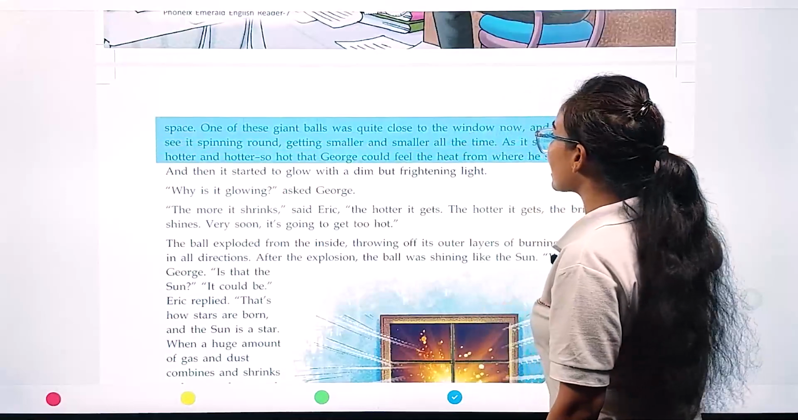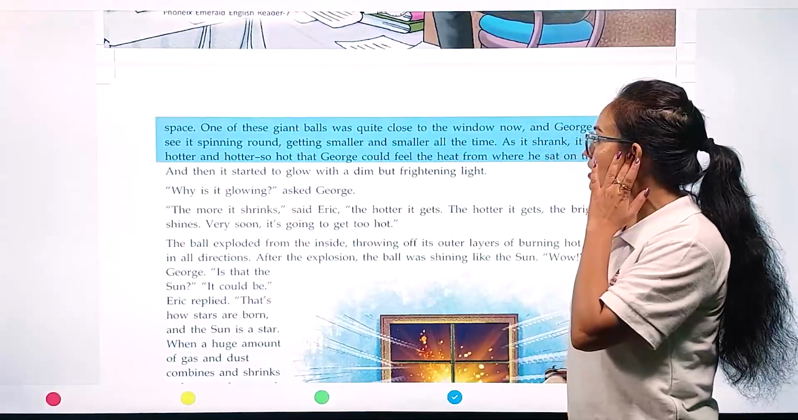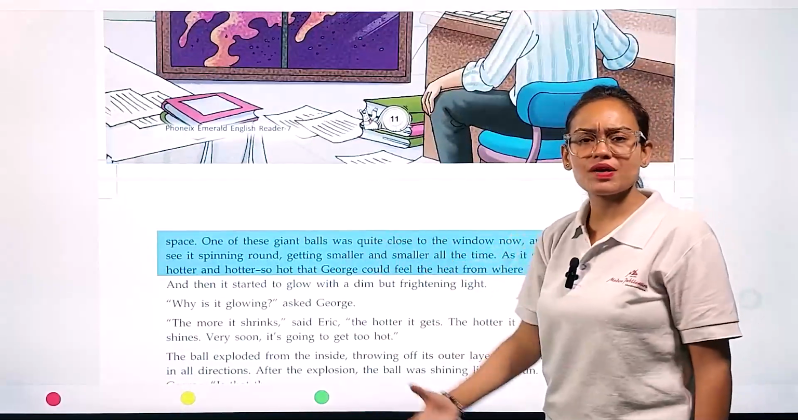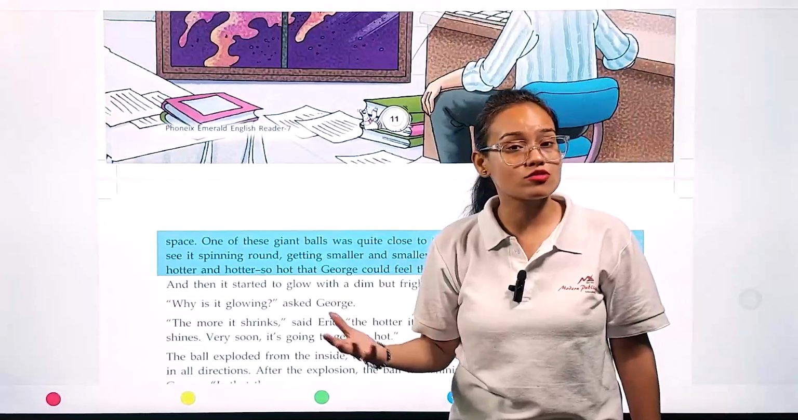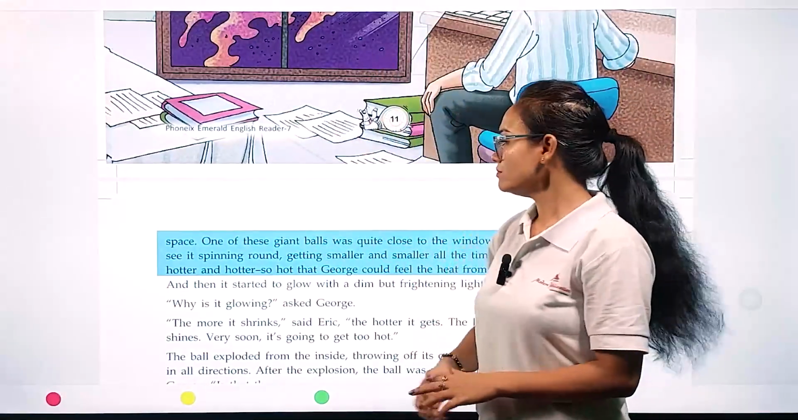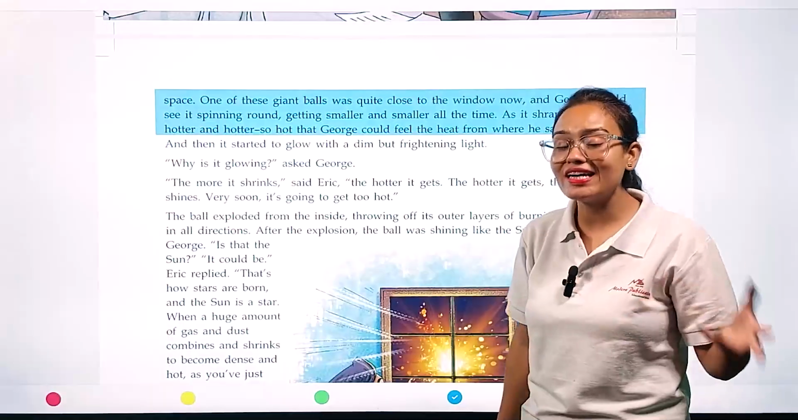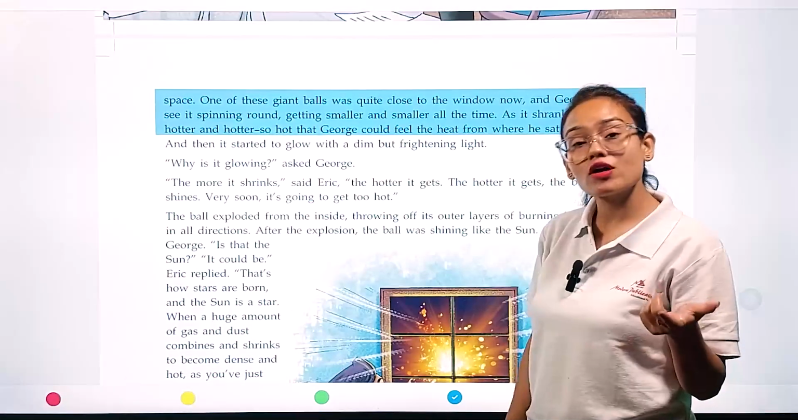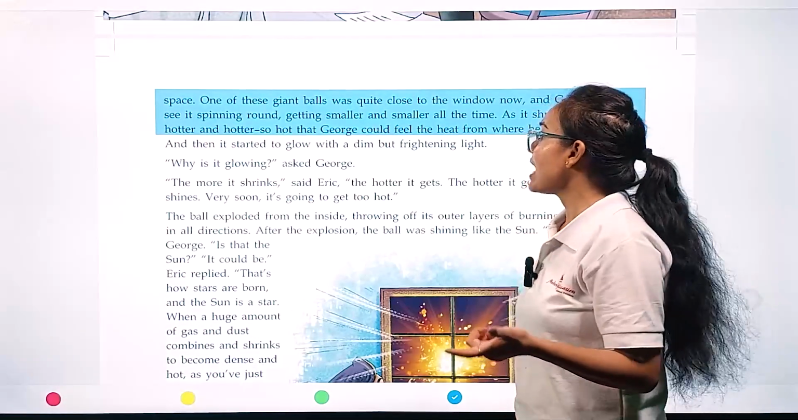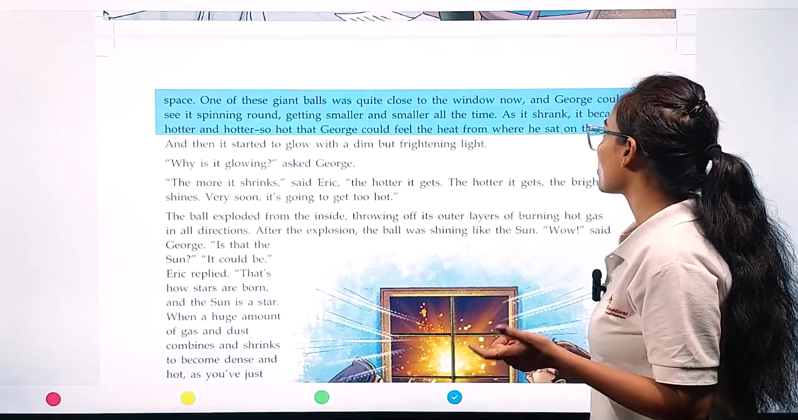One of these giant balls was quite close to the window now, and George could see it spinning round, getting smaller and smaller all the time. All this appeared in George's eyes as if someone was kneading a huge, gigantic dough. One of the giant balls appeared in front of the window, spinning around, getting smaller and smaller all the time.